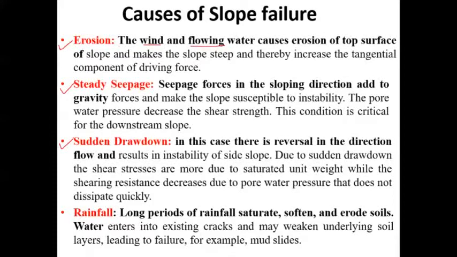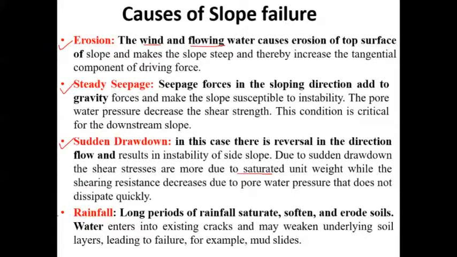A sudden drawdown ultimately changes the unit weight of the soil. Due to the saturated unit weight, the shear stresses will be more, and the shearing resistance decreases due to pore water pressure that does not dissipate quickly. So this is one of the probable reasons due to which a slope can fail.